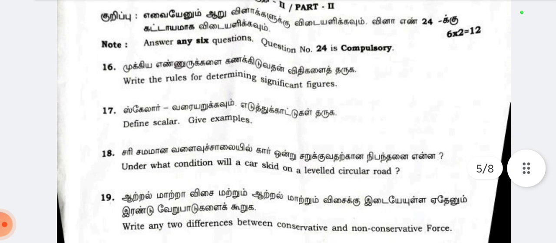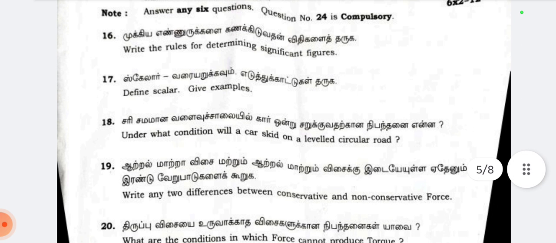Then part 2, 2 more question. ரொம்ப ஈஸியாக தான் இருந்தது question.